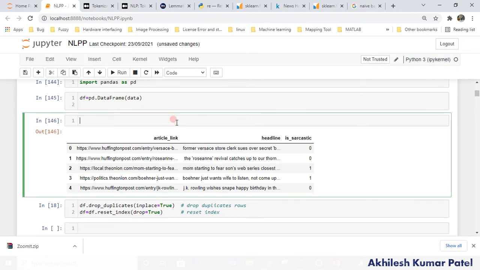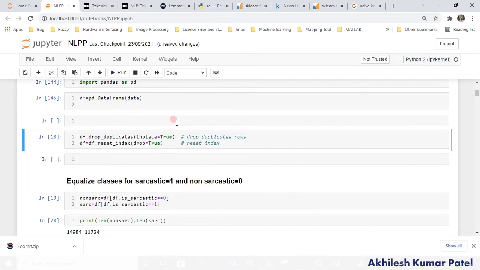So for easiness, what I am going to do in this case, I will split the data first of all into sarcasm and not sarcasm. Then I will equalize that data. Then further we are going to do a process. Okay, second step, what we can do here,